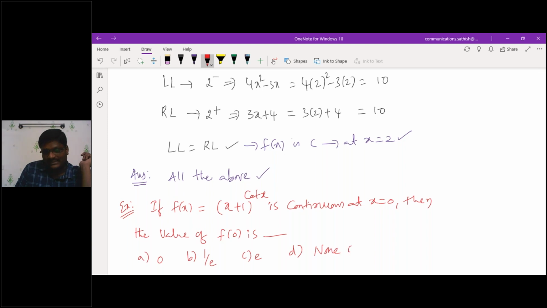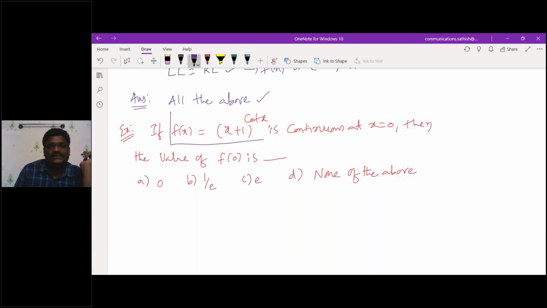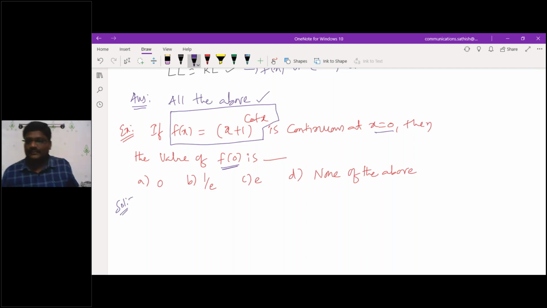Try to understand the question properly first. If f of x is x plus 1 whole power cot x, and it is continuous at x equal to 0, then they are asking the value of f of 0. How do I have to solve this one? Try to understand and give me the answer properly.